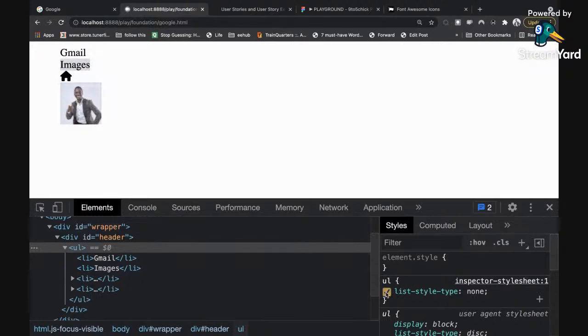Let me toggle this button so that you can see what happens. When I toggle it off, you see the bullet points came back. When I toggle it on, the bullet points are gone. So that means I need this CSS.